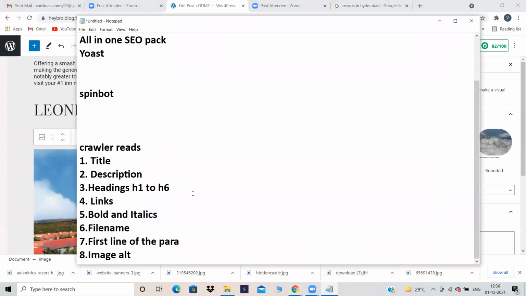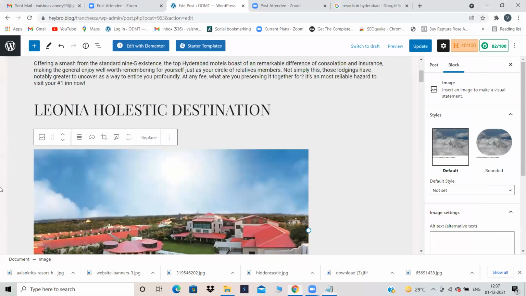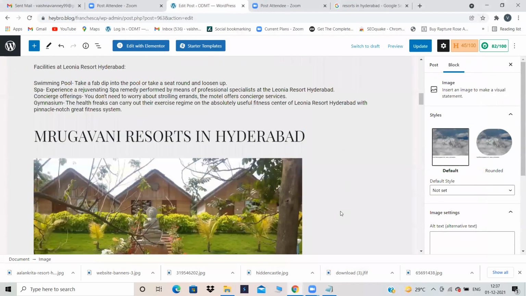So I need to give image alt also to every image over here. I have given the title, I have given the description, I have given the headings from H1 to H6, and I have given the file name. All these 4 parameters, 1, 2, 3, and 4, have been checked. Now the fifth one is image alt. So I have to give the image alt over here.